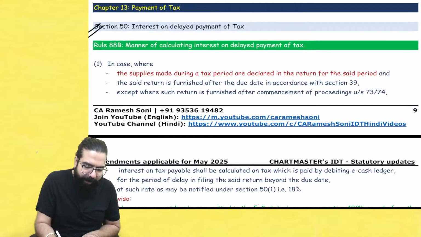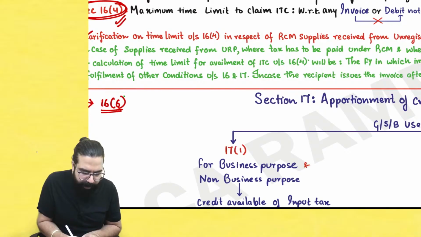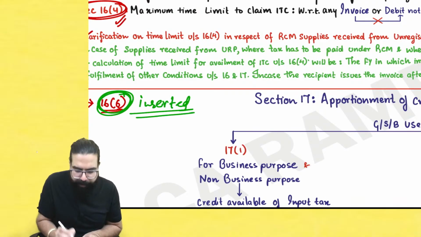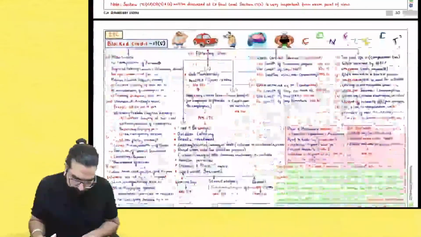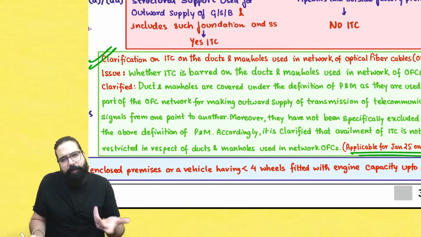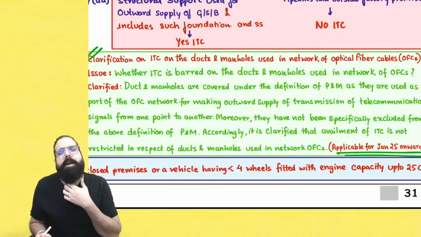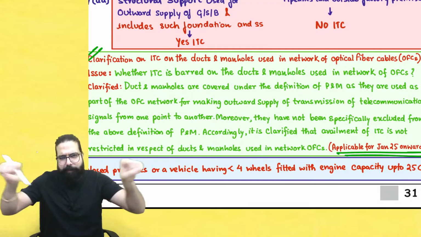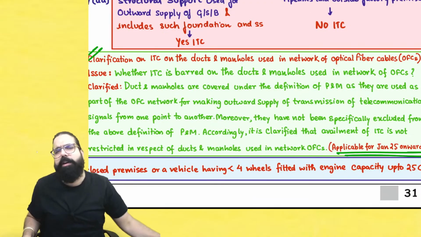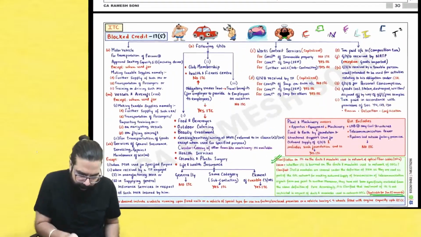The next is payment of taxes. So people, one minute. Here in your ITC chapter, what happened? Section number 16.6 inserted, which I have already explained. Yes, sir, this point is clear. Other than that, this was an amendment applicable for January 25 onwards. This was optical fiber cable ka duct and manholes, which we had already discussed in the January 25 amendment, that credit is allowed.